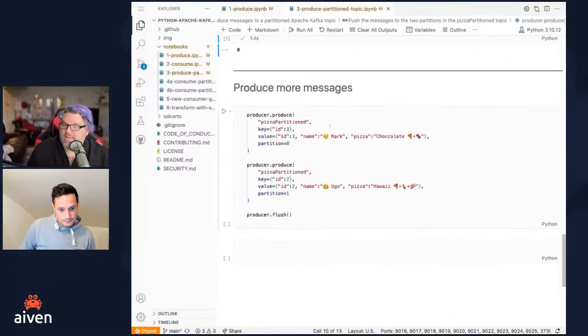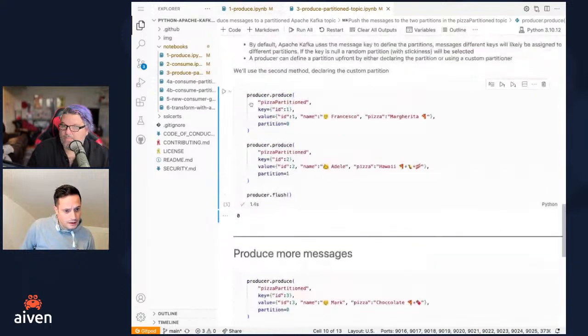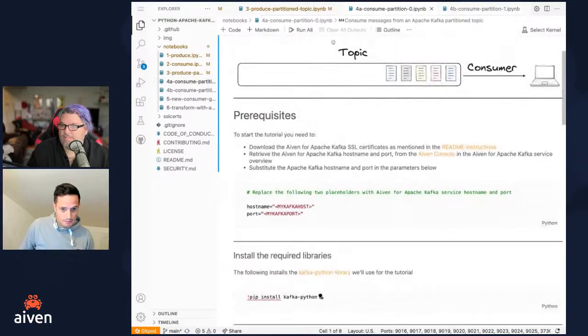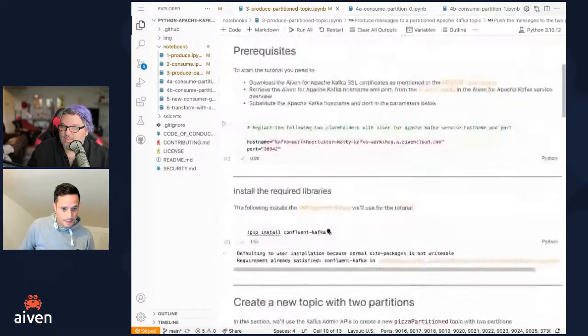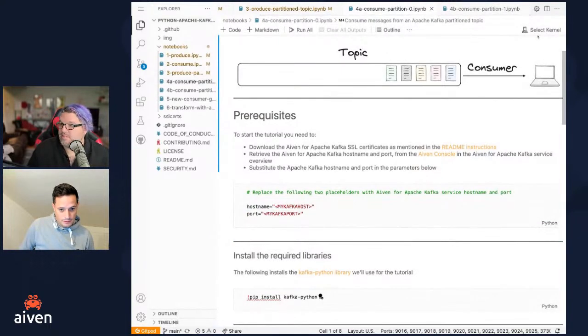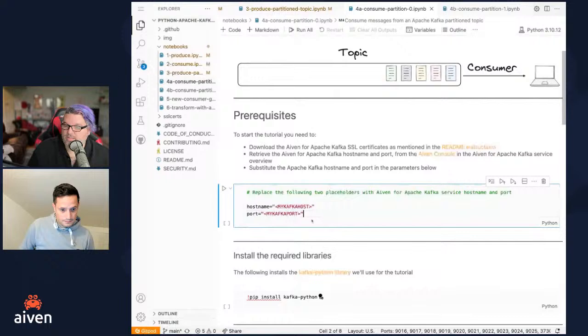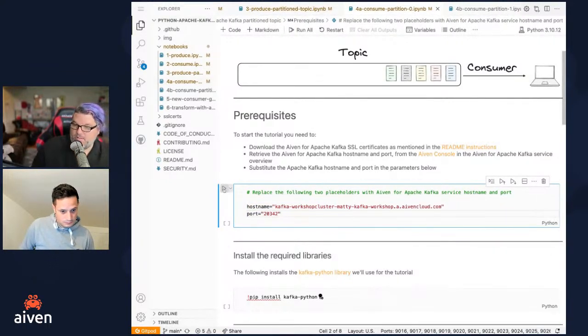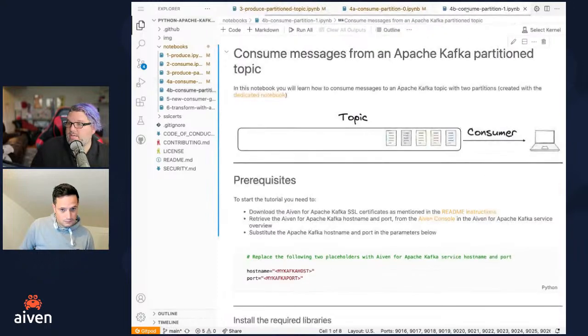Got it. Okay, and then the same thing. Before that, if you open the 4A consume partition and 4B consume partition, both will require you to copy and paste the host name and port. Go ahead and get those. Oh, they're also going to require me to do that. So we'll go ahead and create our consumer, and we'll do the same thing on consume partition B.